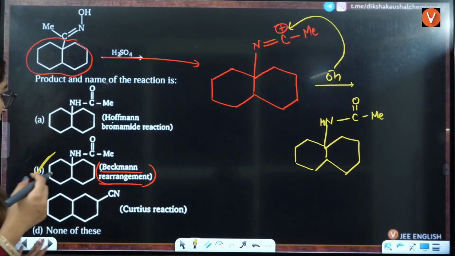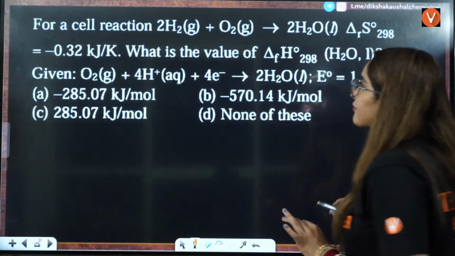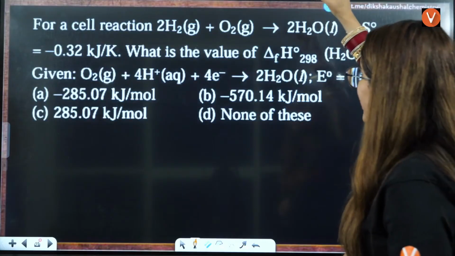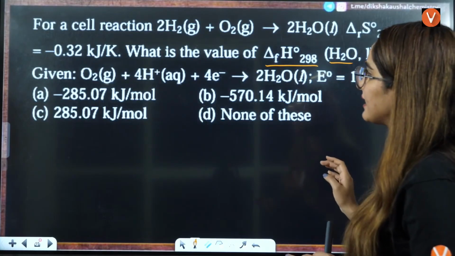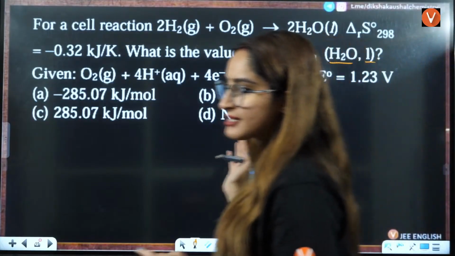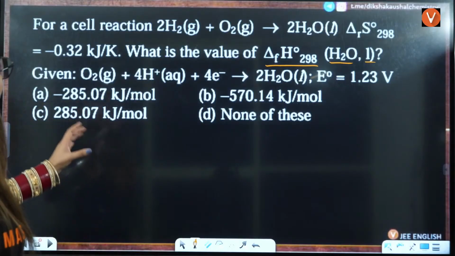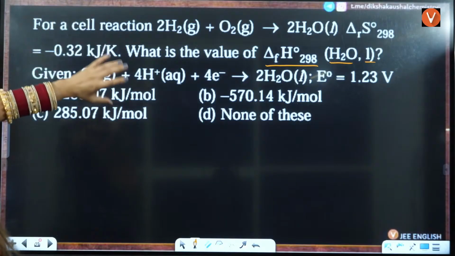Okay. Yes. Okay. Next question is, they have given you a cell reaction, this cell is given to you, right? What is the value of delta H of formation of water? And they are giving you one more reaction here. Now let us see what we are going to do here. Everybody, firstly see the question, okay, what they are talking about in the question. They have given you delta S of the first reaction. What is the value of delta H formation of this reaction?